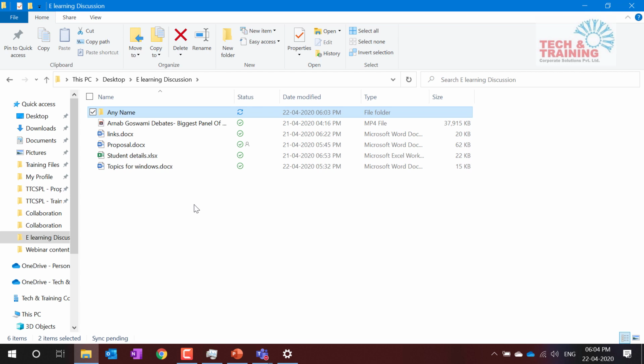Very handy shortcut. Now I have selected this folder and I would like to rename it. Simple, F2. New name. Enter.